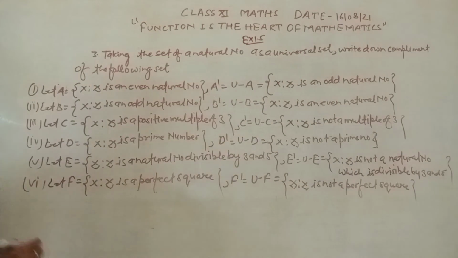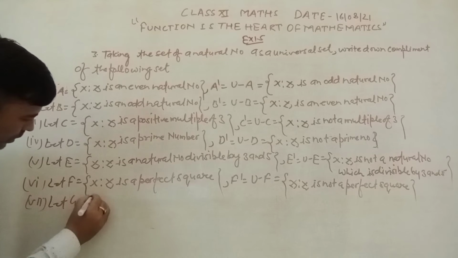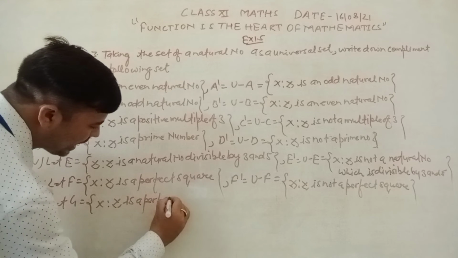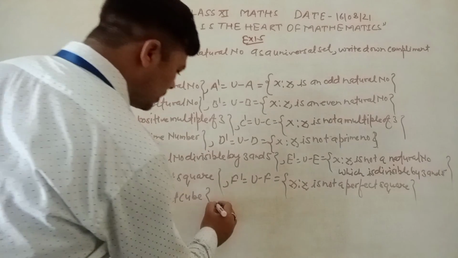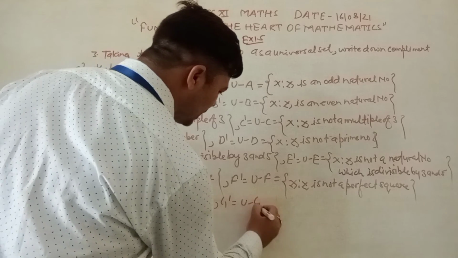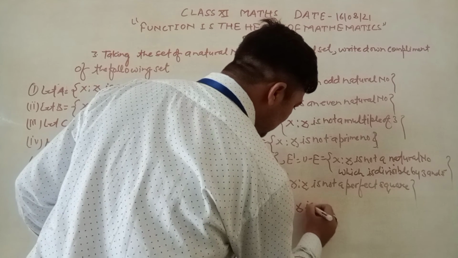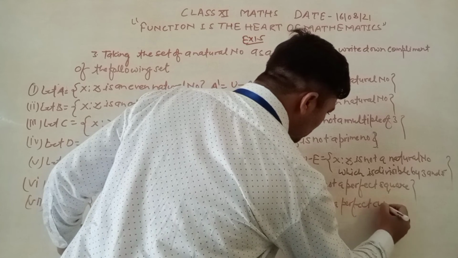Now we move on to the next part. This is the 7th part of the question, and it is given that x is such that x is a perfect cube. The complement of this is Z dash, which is U minus Z. It is x such that x is not a perfect cube.